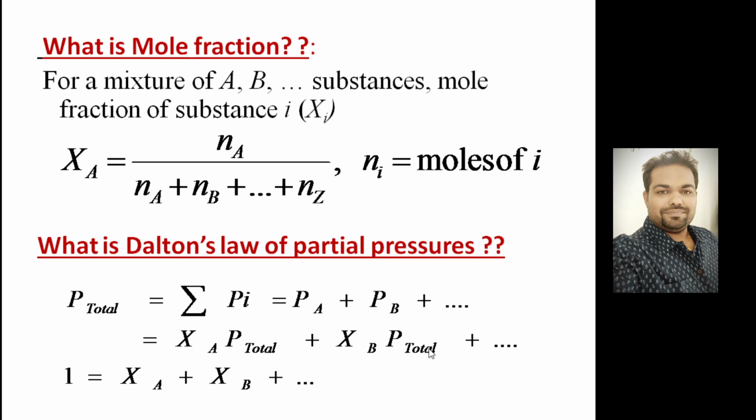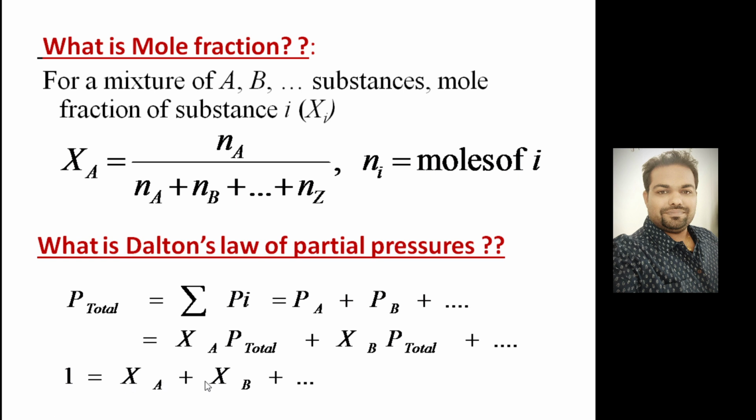Or XB into total pressure plus dot dot dot. If you divide by total pressure throughout, you can write 1 is equal to XA plus XB plus dot dot dot. So the mole fraction of A plus the mole fraction of B, like that, if you add the mole fraction of each and every constituent present in the cylinder, that will give the total pressure present in the container.